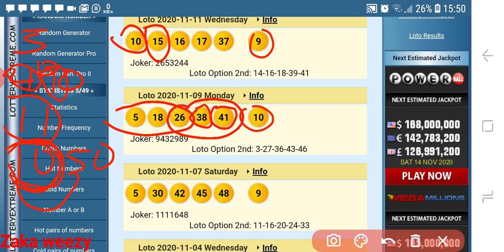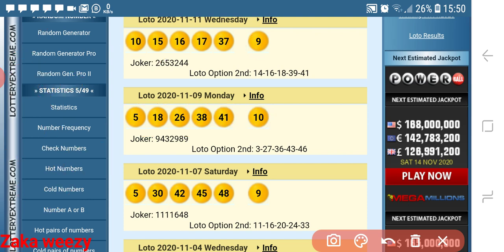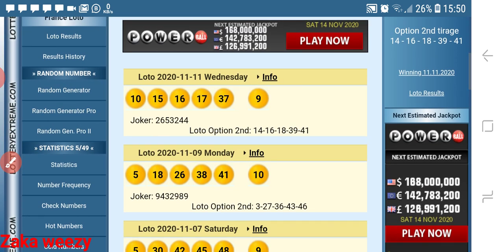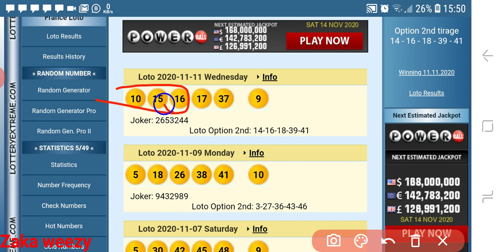Okay, I hope we're done with this. Let us go to the final number. Let's go to finalize the draw now. We got these numbers, they dropped these numbers here. It gave us 41.